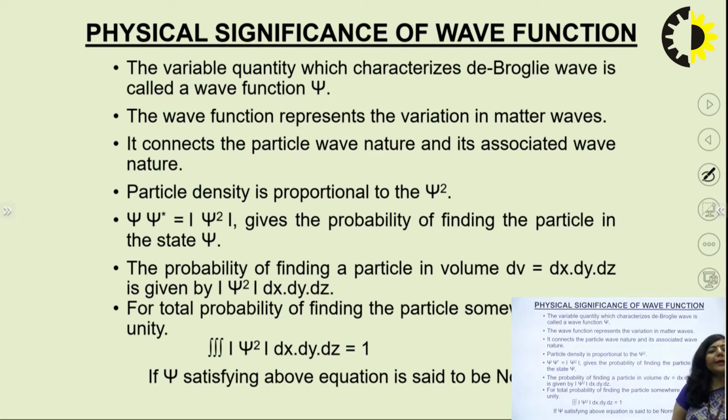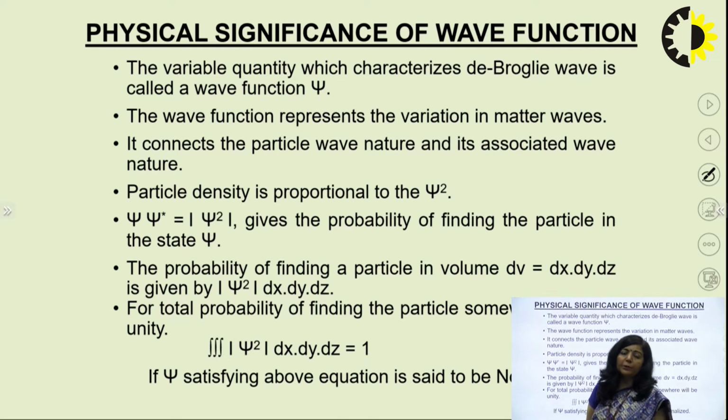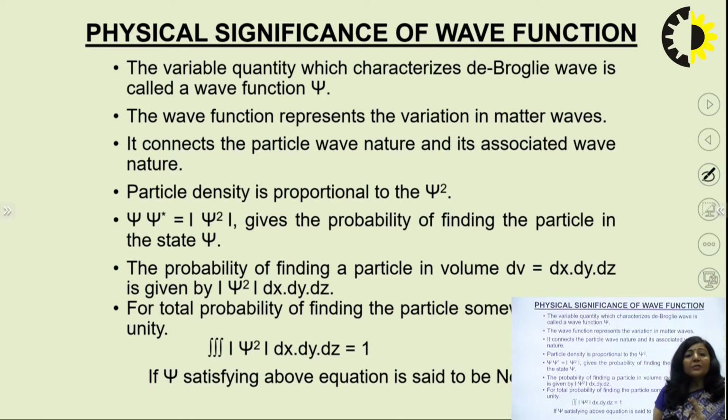If you want any information associated with the electromagnetic radiation, you can extract that information with the help of E and H. For example, the intensity of electromagnetic radiation is given by the Poynting vector, which is the cross product of E and H. So all the information associated with the electromagnetic radiation can be extracted with the help of E and H.